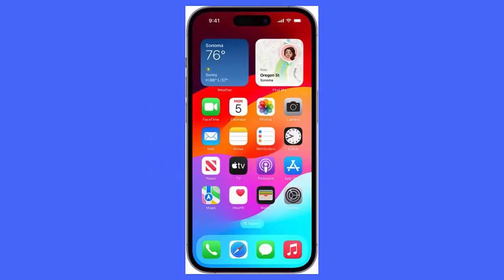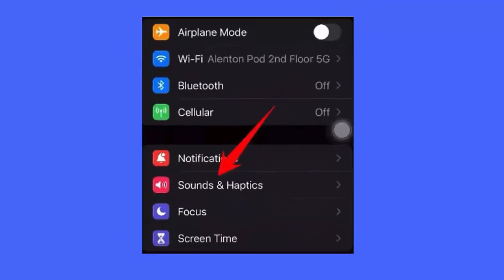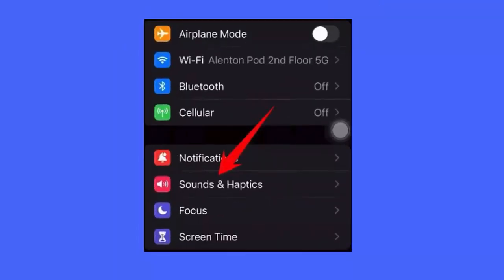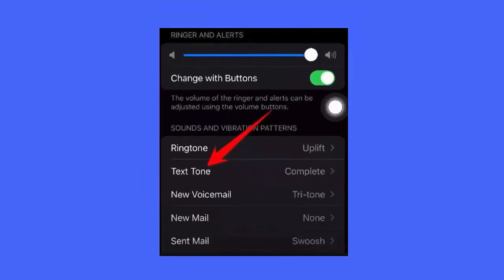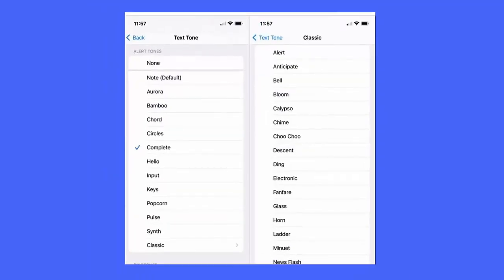First, go to your iPhone settings. Now, click on Sounds and Haptics from the Settings option. Under Sounds and Haptics settings, click on the Text Tone option. Here, you can choose a new notification sound for Instagram or WhatsApp.